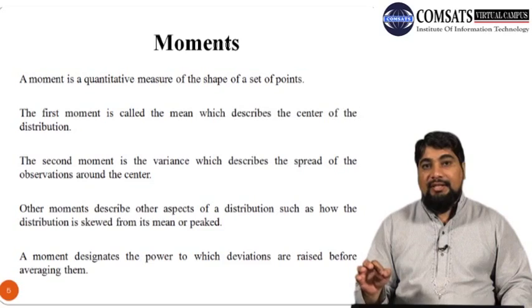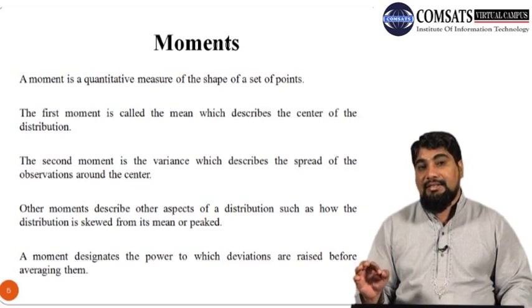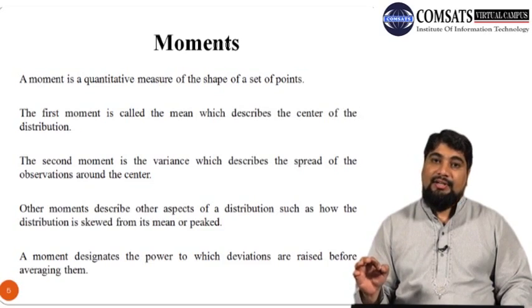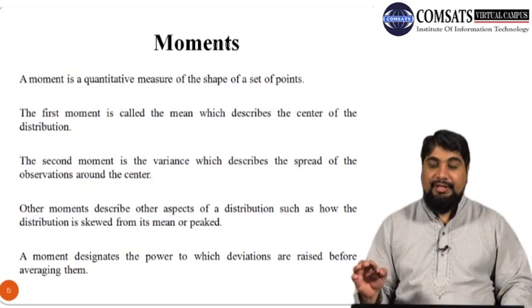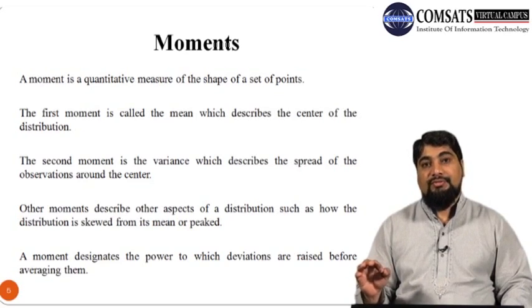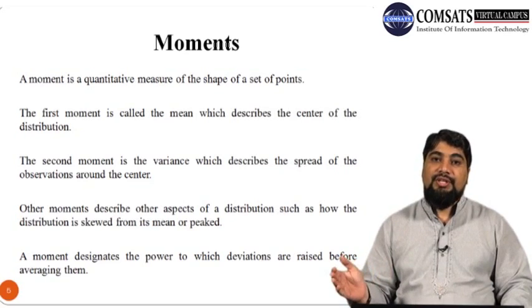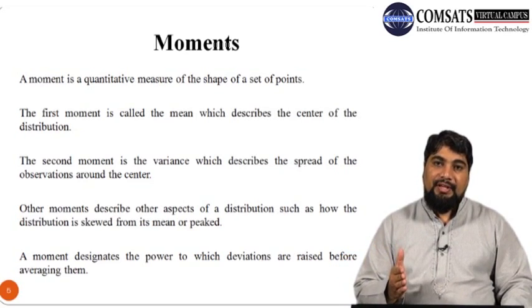Similarly, the third, fourth and all higher order moments describe certain characteristics of the distribution. The third moment usually describes how the distribution is skewed from its mean, whether skewed to the right, skewed to the left, or symmetrical.